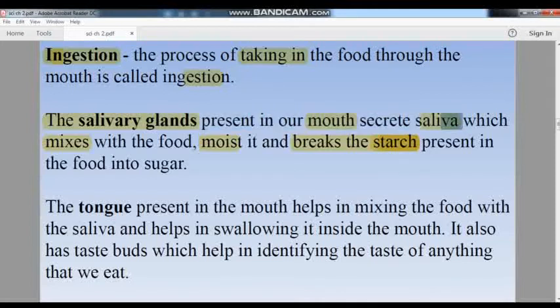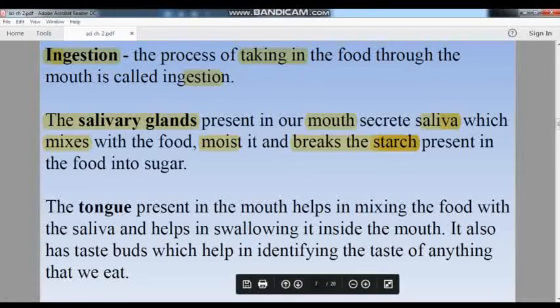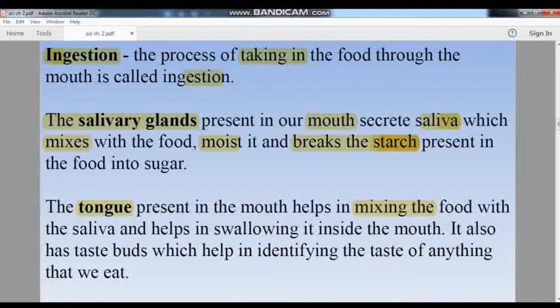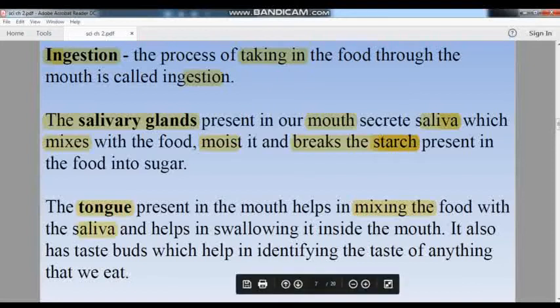So the saliva's function is to convert or break this starch into a simpler form. Clear? Now in our mouth the tongue is also present. The function of the tongue is to mix the food with the saliva properly, and it will help in swallowing the food inside our mouth.